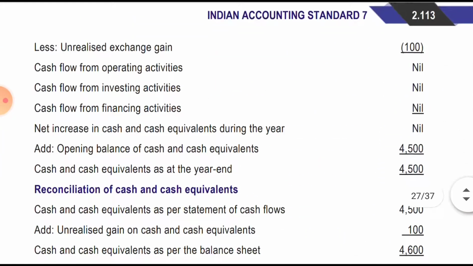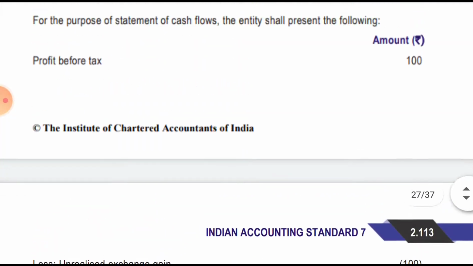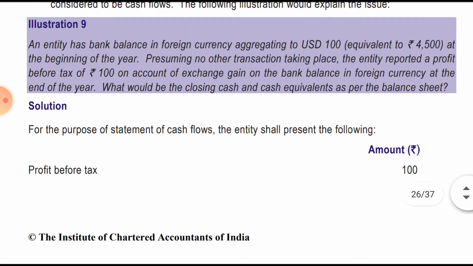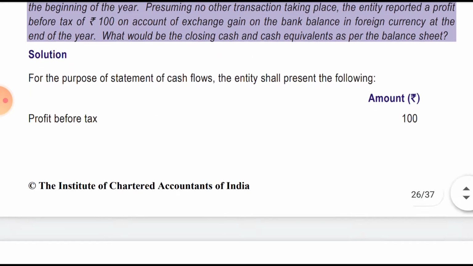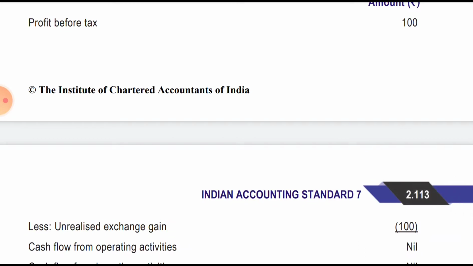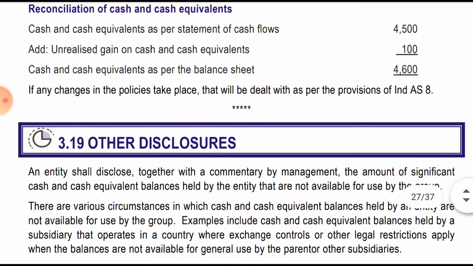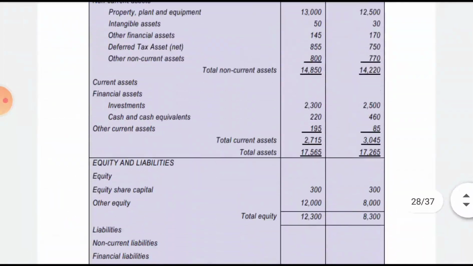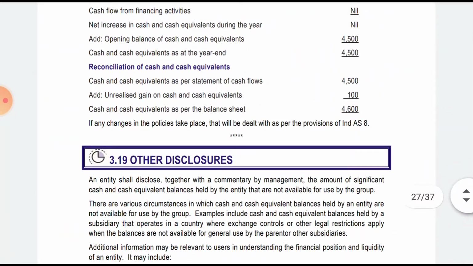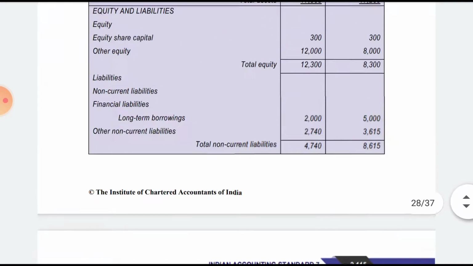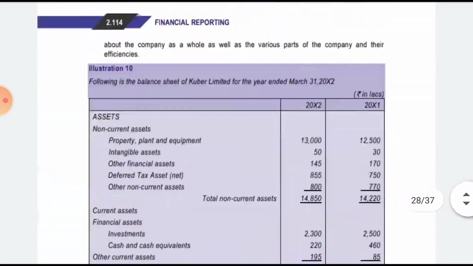Over here, due to the limited information, they have said only a 100 rupees gain, so profit is 100 less unrealized 100, which is 0. In the balance sheet it will be 4,600, not 4,500. So in the reconciliation from cash flow to balance sheet, as per cash flow it is 4,500, add 100 unrealized, and it matches the balance sheet figure of 4,600. We are done with this.